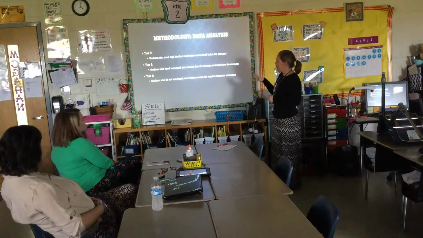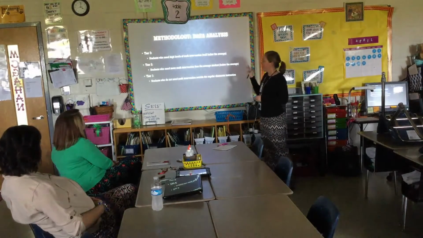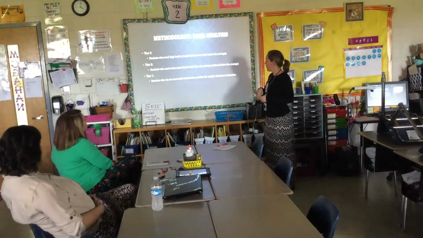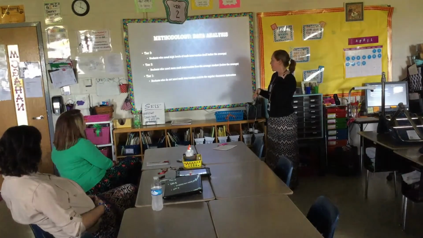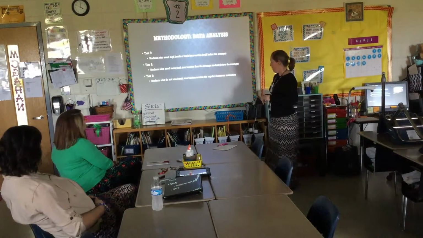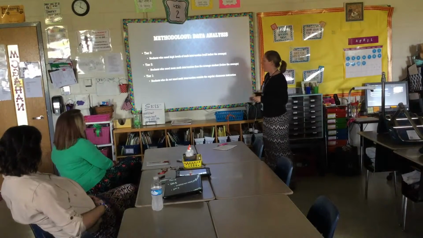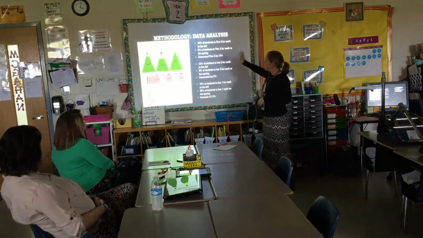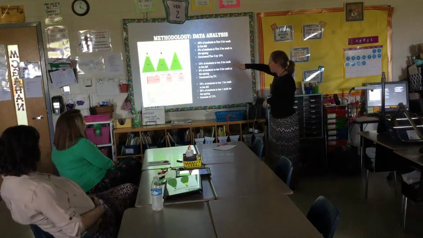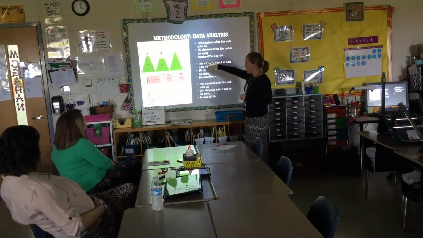So here's just a little information you're going to need for the next graph. Tier 3 are students who need high levels of math intervention. They're well below average. Tier 2 are students who need more math intervention than the average student, just they're below average. And then tier 1 are students who need no math intervention outside the classroom.